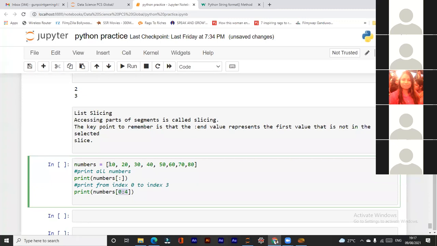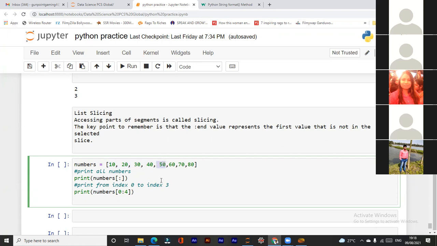Now you tell me which numbers will be selected from here. 10, 20, 30, 40. Anyone else? Will only these numbers be selected? Someone else tell me your guess. Yes sir, 10, 20, 30, 40. Why will 50 not be included?